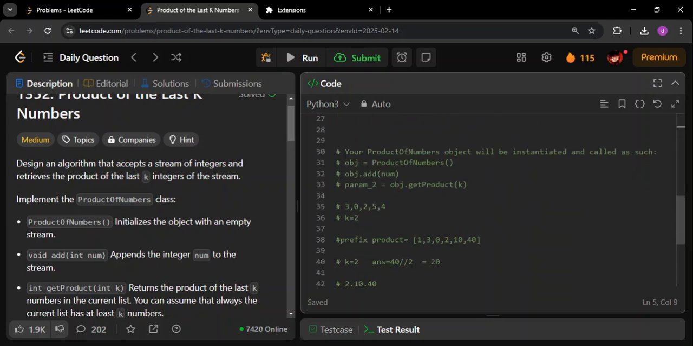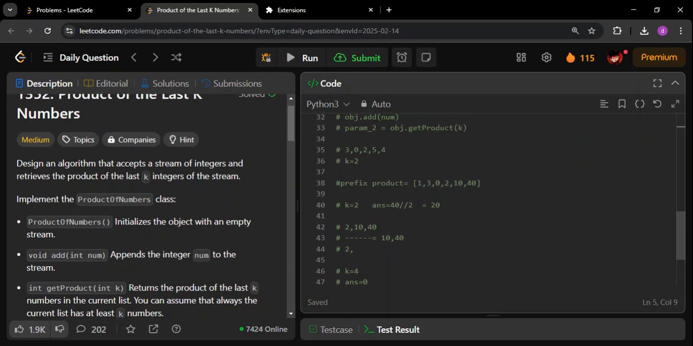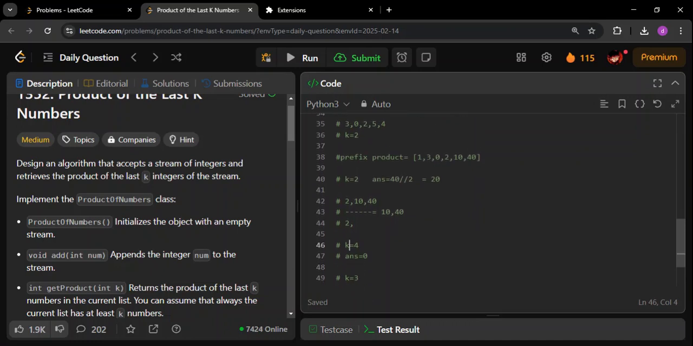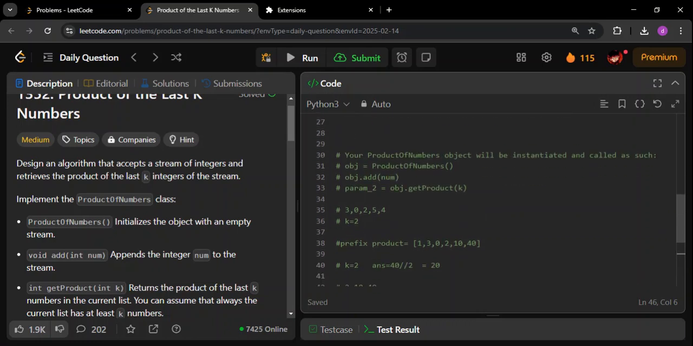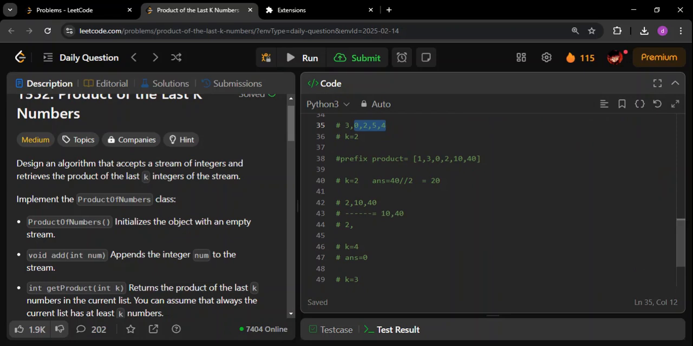If that zero lies in this range k. So in this case, k equal to 4. We know that I need the product of the last four numbers. If this zero lies in these last four numbers, I will not calculate the product. I will simply return zero. So this is again an edge case. The answer for this is zero.